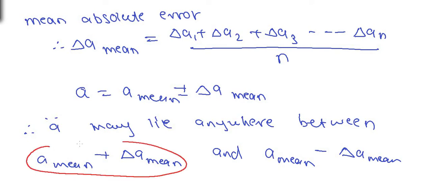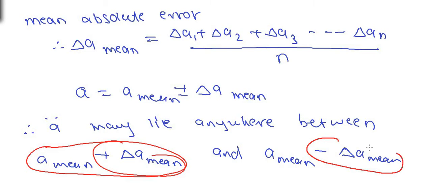So the expected value of the given observation may lie anywhere between these two extreme values. A mean plus delta A mean, here we are taking the error to be positive, and A mean minus delta A mean, here the error is considered to be negative.